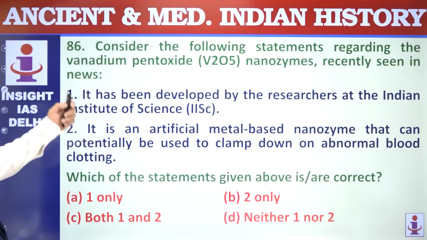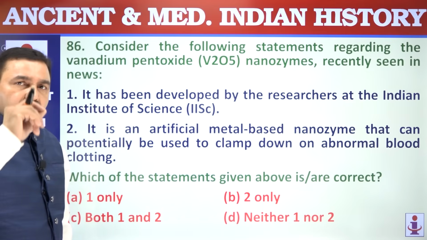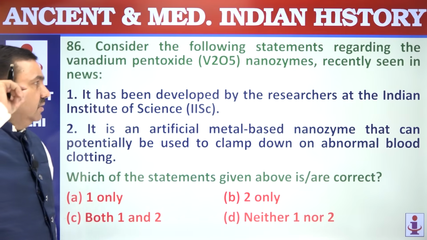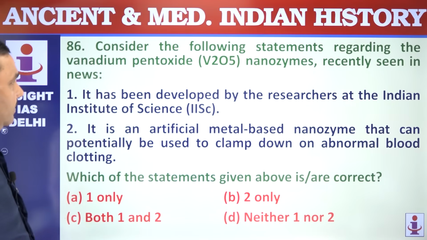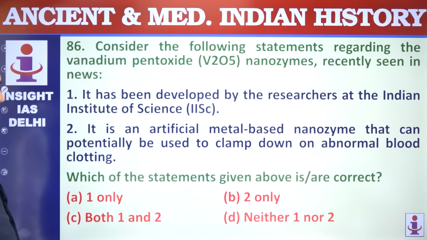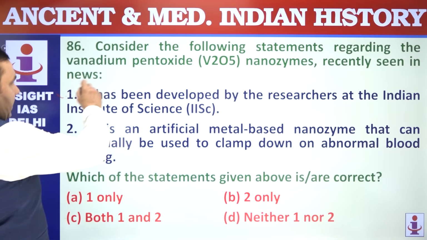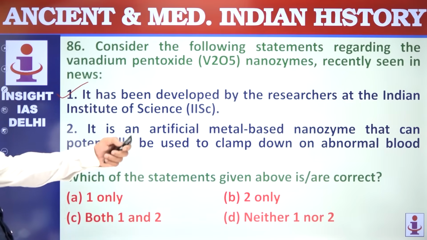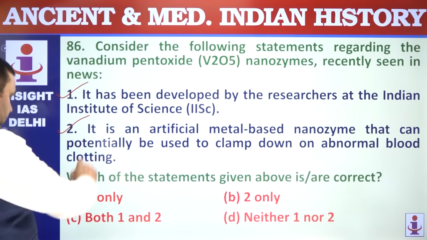86, vanadium pentoxide used for declotting the blood, because sometimes the blood clots excessively, so it's a discovery of a nanoenzyme for ensuring declotting of blood, or that blood doesn't clot excessively. IISc, correct, it's an artificial metal-based nanoenzyme that can be used to clamp down abnormal blood clotting, that is correct.